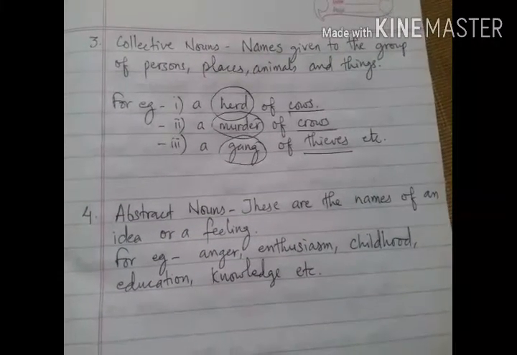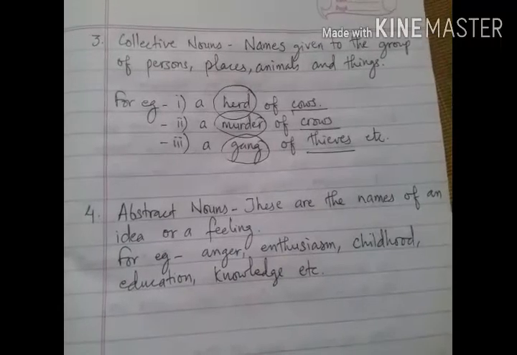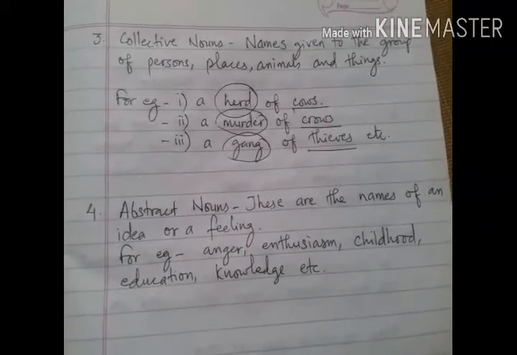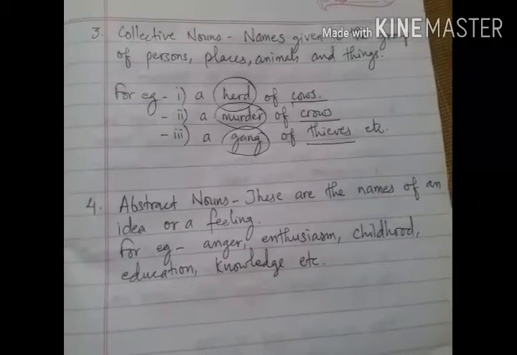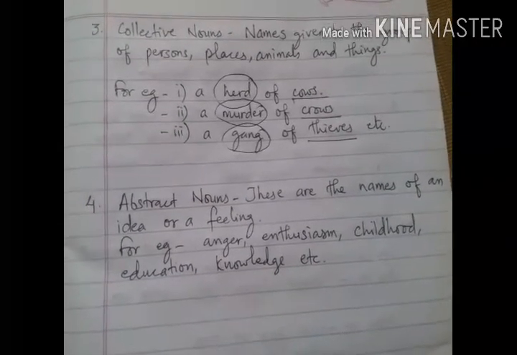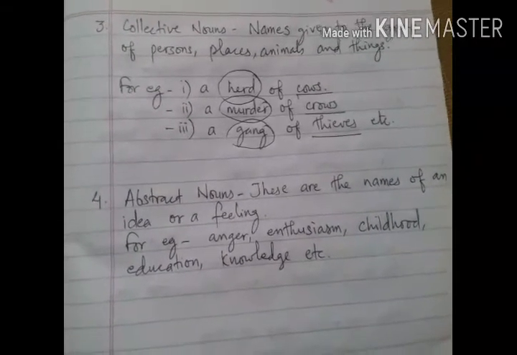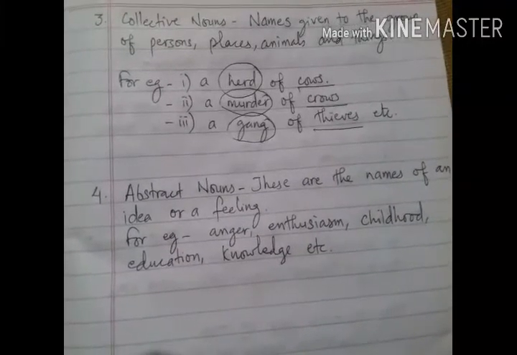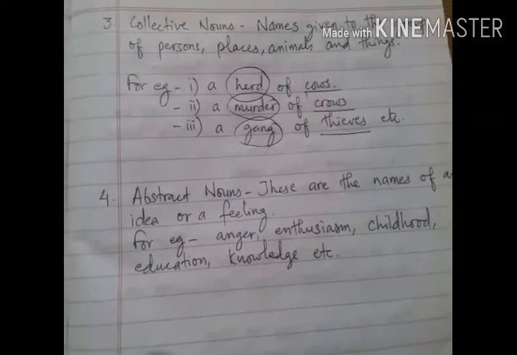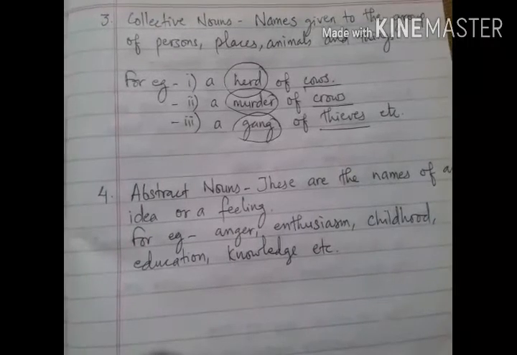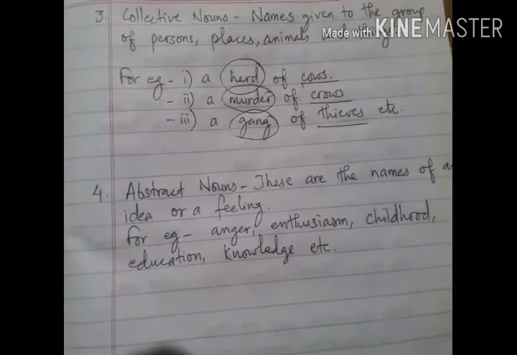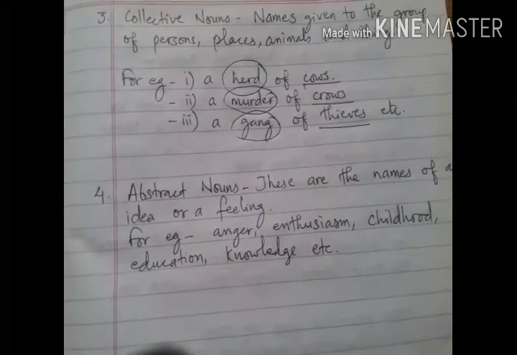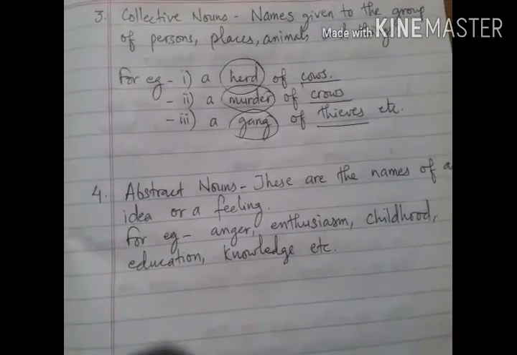For example, anger, enthusiasm, childhood, education, knowledge, etc. So these all were the kinds of nouns according to names. There are four major kinds of noun according to names. They are proper nouns, common nouns, collective nouns and abstract nouns.